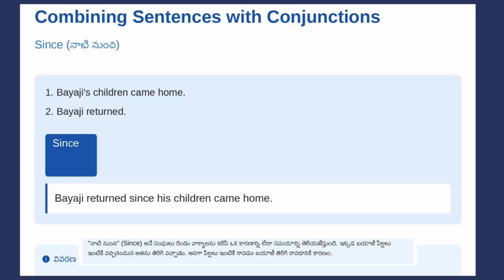In Telugu, since or nati nunchi is used to show the reason why something happened, similar to because. Here, Bayaji returned because his children came home. This conjunction helps explain the cause or reason for an action.